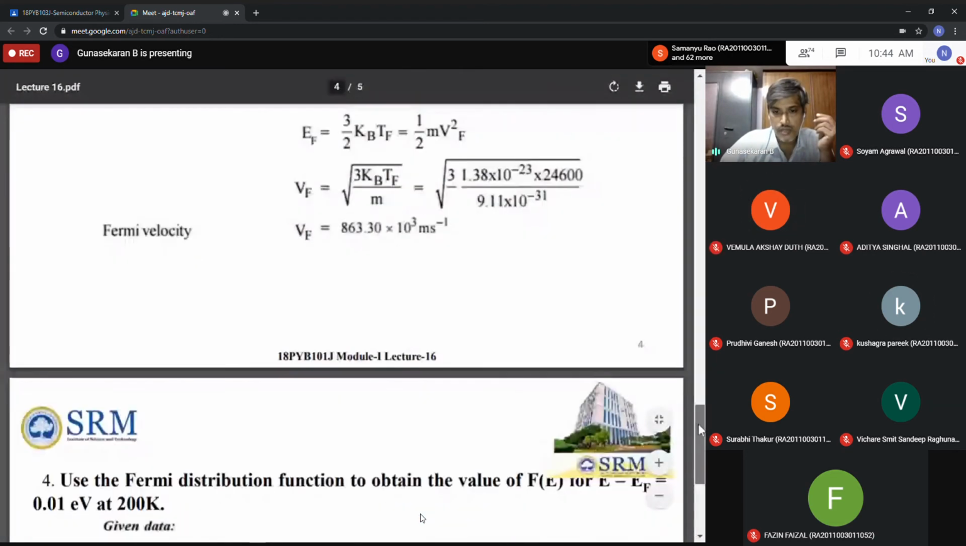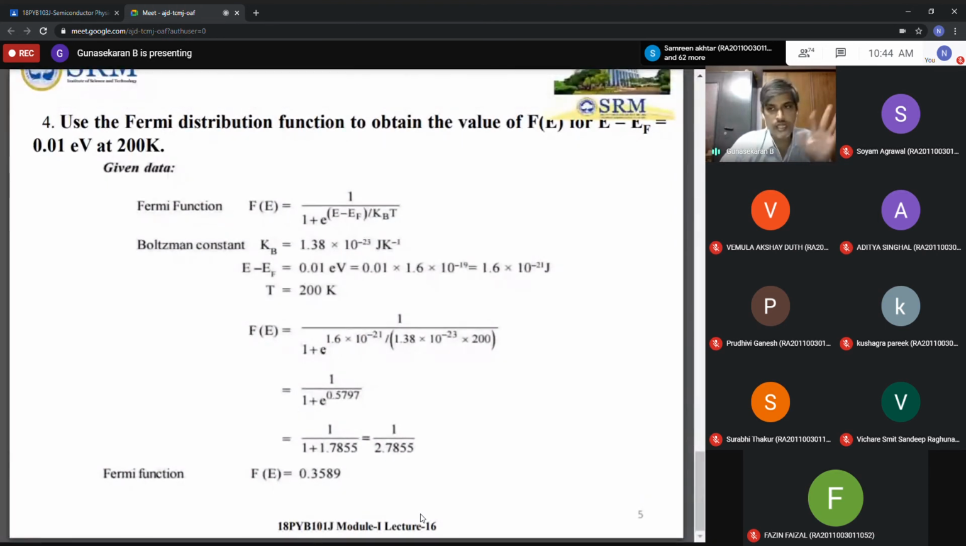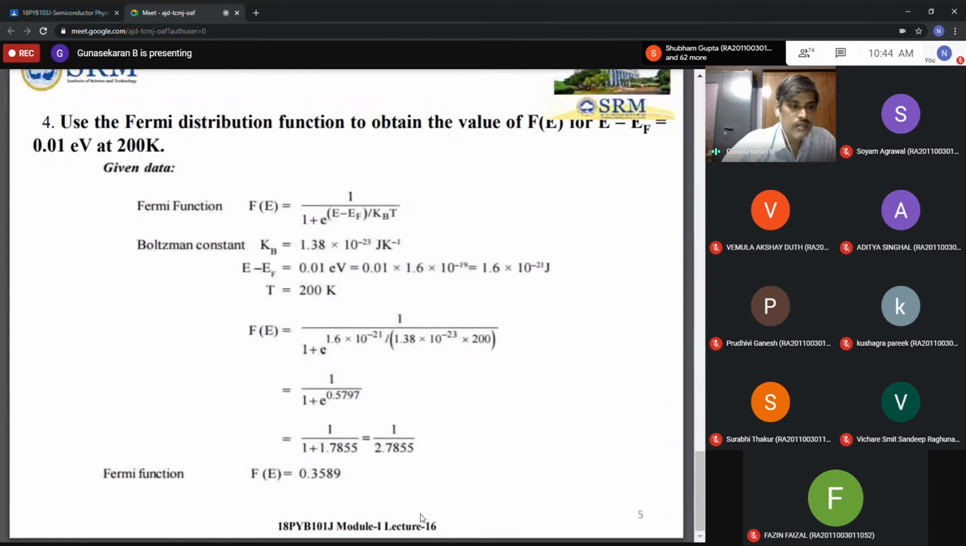One more problem, and again this is a direct problem. Use the Fermi-Dirac distribution function to obtain the value of f(E), given that E minus EF is equal to 0.01 electron volt at 200 Kelvin. The temperature is given and E minus EF is also given. So directly write all the given data. The formula you already know, so substitute.